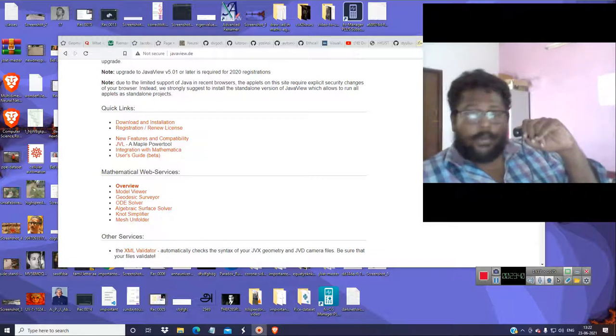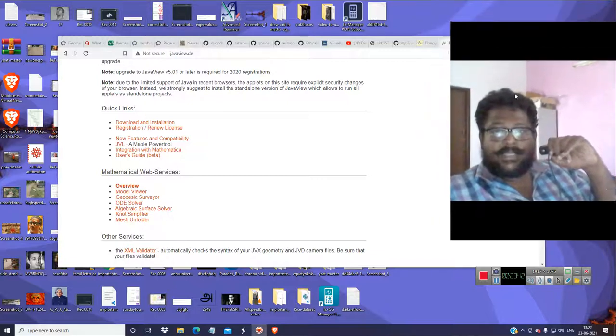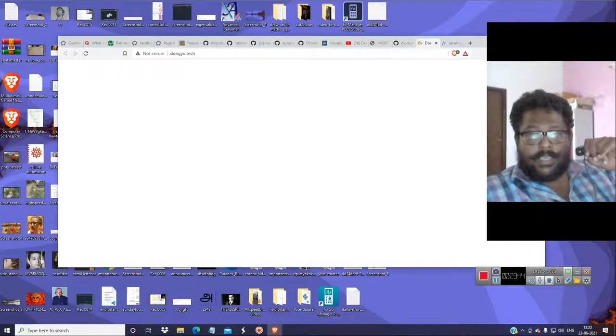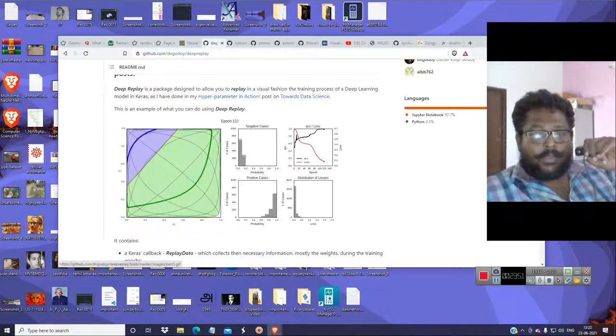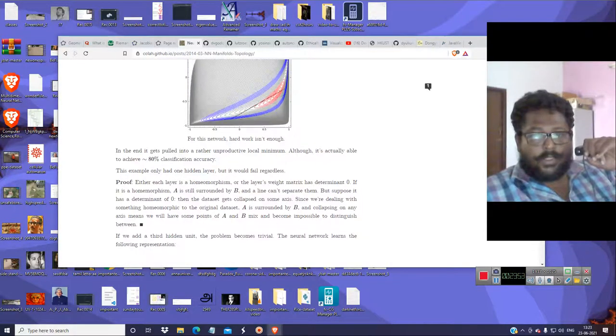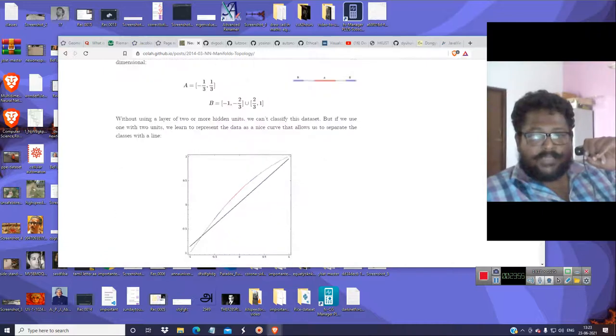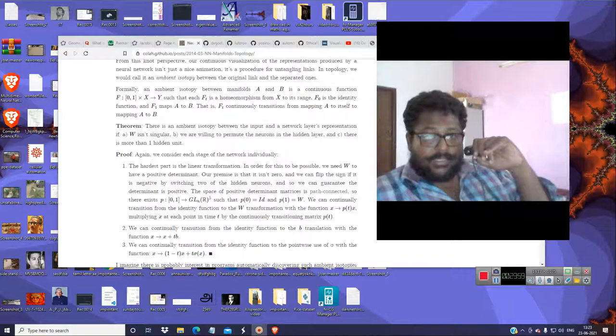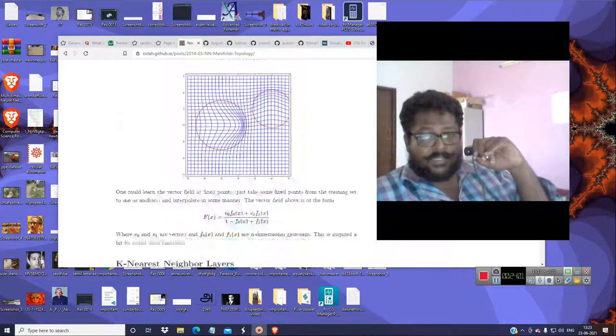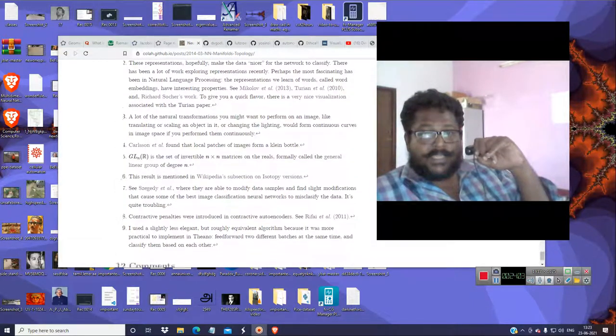This homotopy theory is the same as the deep replay what you are doing. In this deep replay, the same thing you are doing in this homotopy theory also. You want to separate these both curves in k-means clustering, support vector machines, or anything. These are some advanced concepts in machine learning and deep learning. Please try to use them.